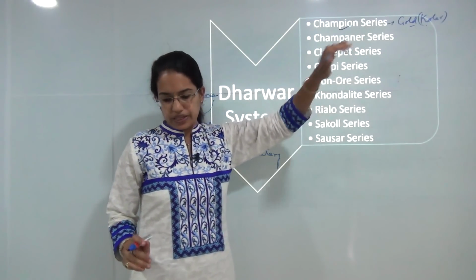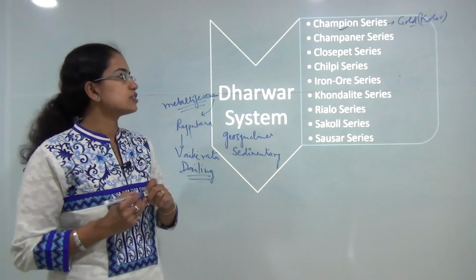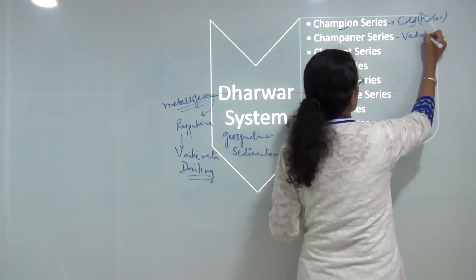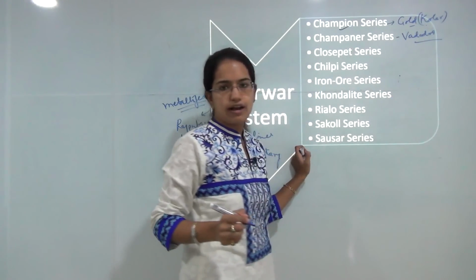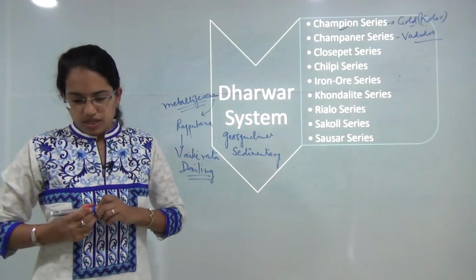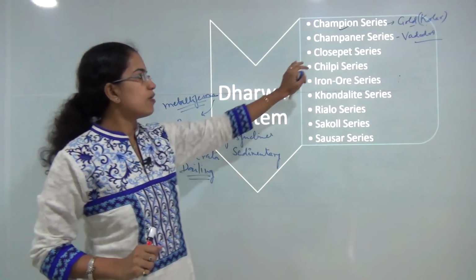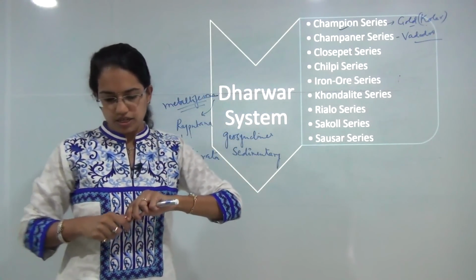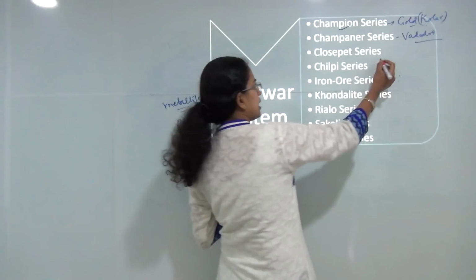The next is the Champaner series, found in the areas of Aravallis. In the Aravallis, you have Vadodara as a major region where you have the Champaner deposits. The deposits are mainly in the form of conglomerates and quartzite. The next is Closepet deposits found in Balaghat and Chhindwara.